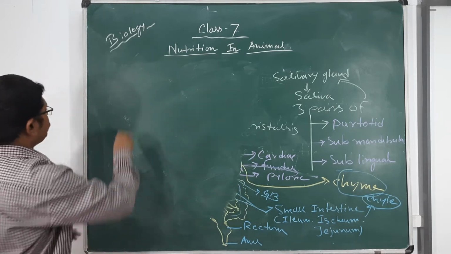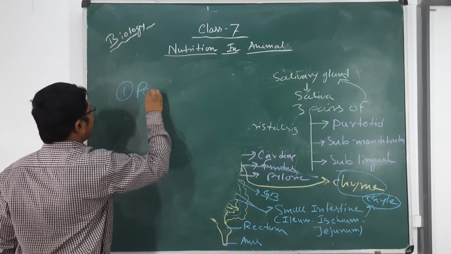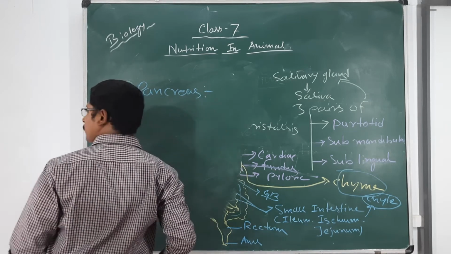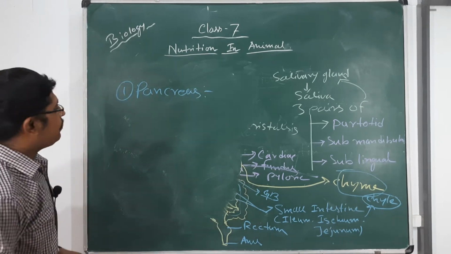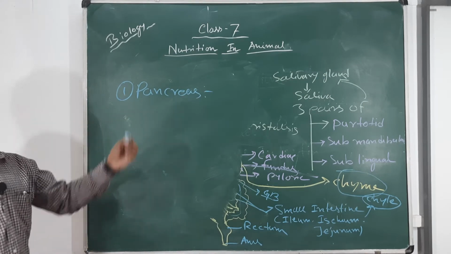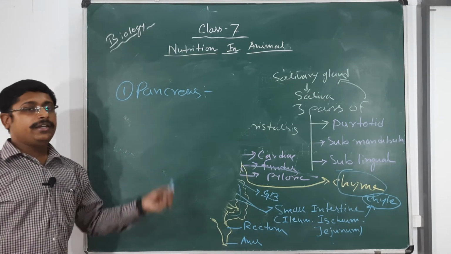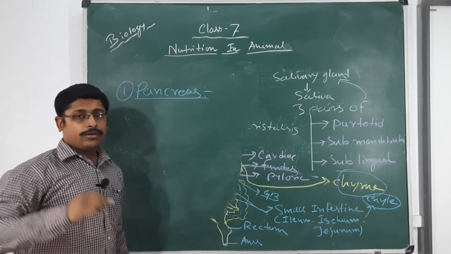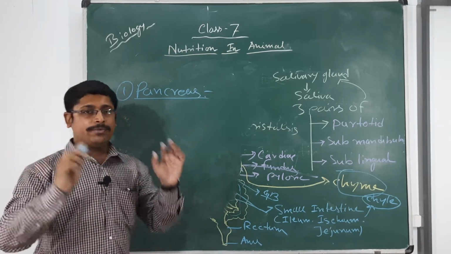Another portion is called the pancreas. Have you heard the name of the pancreas? It secretes insulin, glucagon, etc. I mean hormones are secreted, but here the role of the pancreas in the digestive system is indirect. It is part of the endocrine system and also a part of the exocrine system.